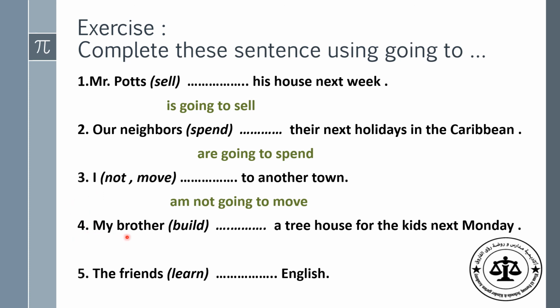Number 4. My brother built a tree house for the kids next Monday. My brother is a singular noun, so is going to build. Excellent, build. Okay, the last one, the friends learn English. The friends are going to learn English. Excellent.